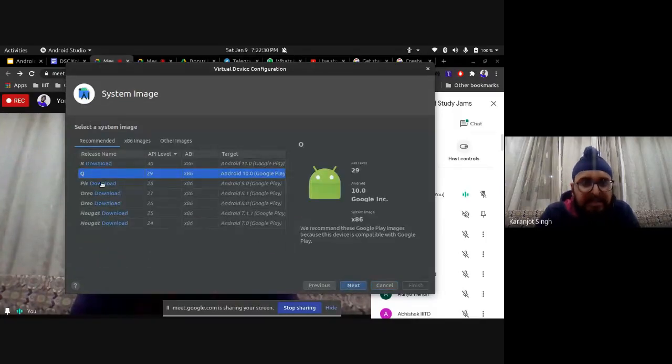Then you'll have release names. Prefer the Android 10 version because it's the stable version as of now. Android R is upcoming. So there are these API levels. You need some packages for Android development. So you'll have to download this. Don't download all of them because it's a pretty heavy file. It would be a big file. So download Android Q, preferably Android 10. You can click on next.